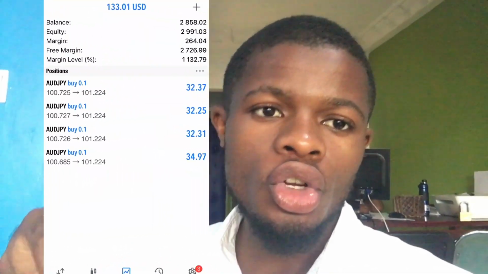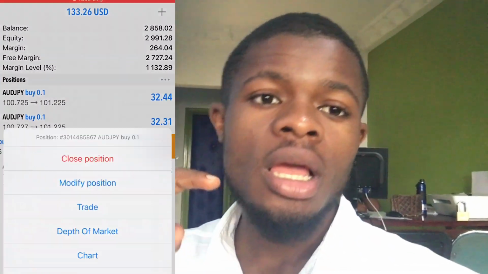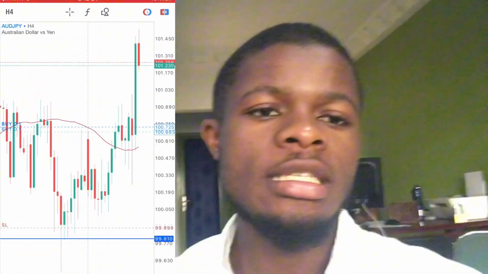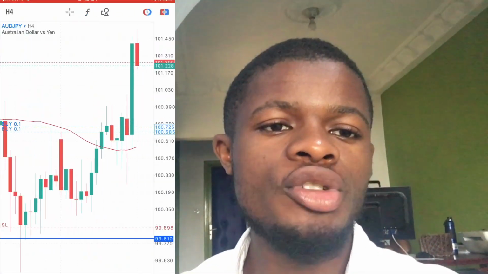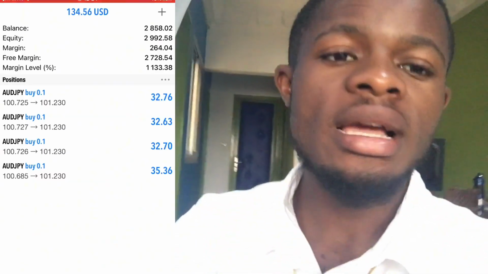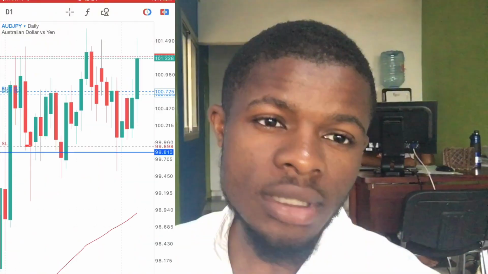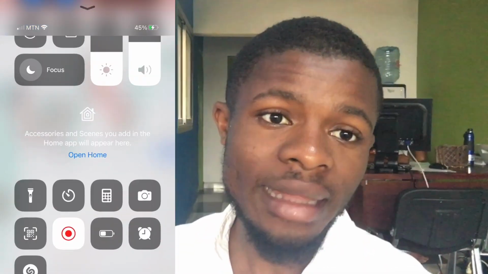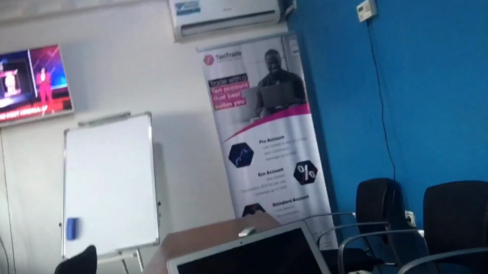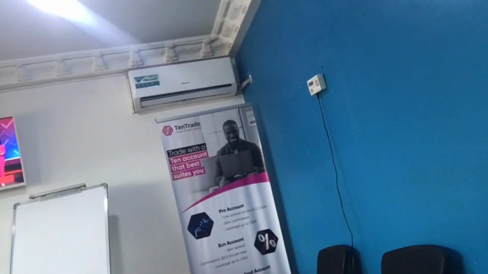So for the trade that you saw, I'm currently in profits. That's about $130 in profits, and this $130 is on another account which I purchased and I'm trading. But one thing I want to tell you guys also is that the account which I'm trading is actually a TENTRADE account, and I'm literally in a TENTRADE academy here in Yaoundé. So if you look around, that's the academy with the flyer there.